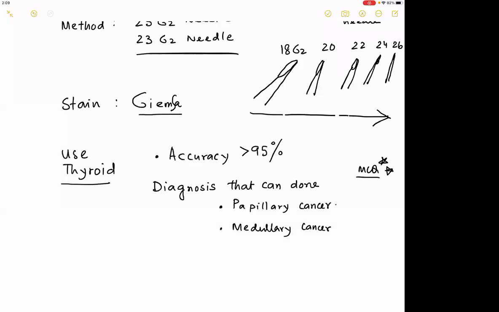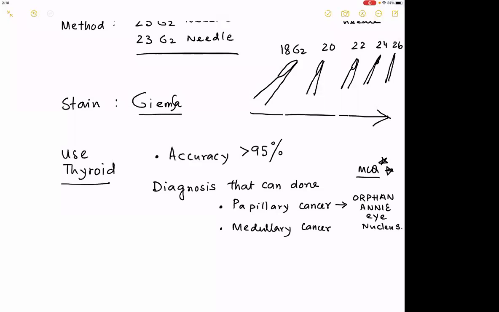What is the telltale sign in a papillary cancer? MCQ in pathology is something called as Orphan Annie eye nucleus. One line, please, for all of you, this is one single line that is asked in MCQs and Vivas uniformly. If you are unable to say this, things will get difficult.